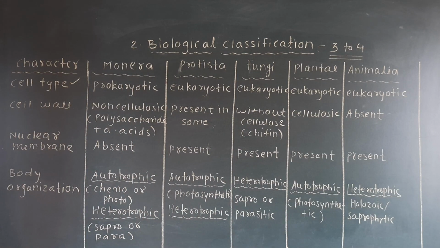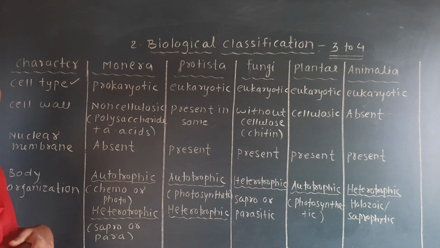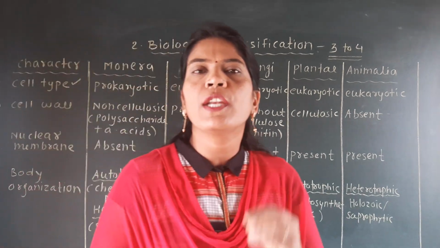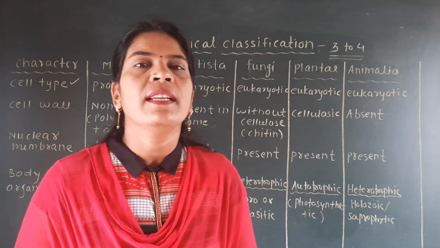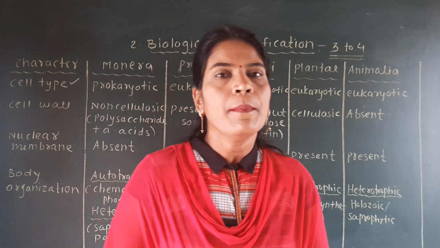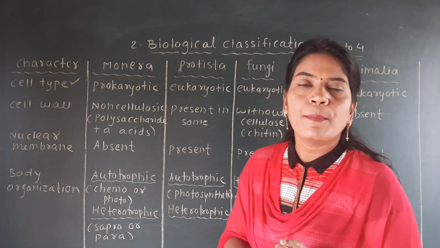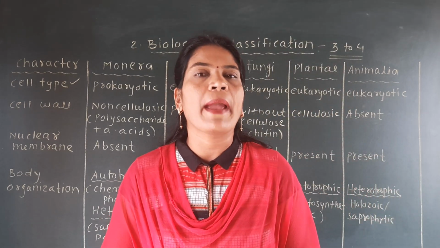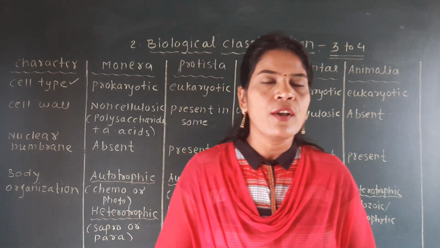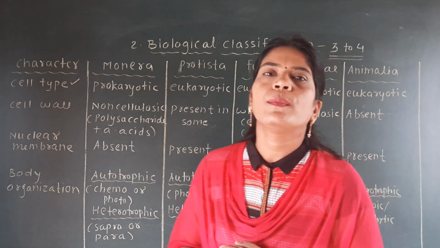And if you see the structure of the cell wall, then you will find that this cell wall in the Monera is non-cellulosic, means in the majority of organisms including the plant, the cell wall is made up of cellulose. Cellulose is a type of carbohydrate. But here they say that the cell wall of the Monera, and which are the example of Monera? Monera include the bacteria. So while studying this Monera, you should keep in mind the example of the bacteria.